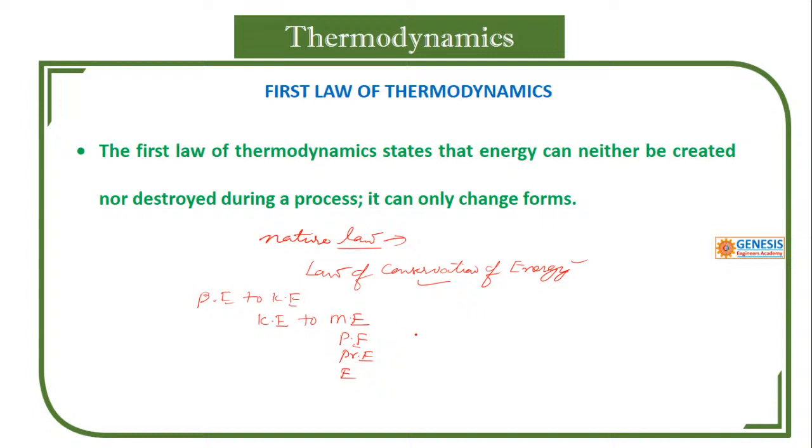So you are not creating any energy, or destroying that energy, but you can change the form of energy. So we are getting air displaced through this fan. The fan is getting electrical energy, and the fan is providing us mechanical energy. With that mechanical energy, air is being displaced. That is the meaning of energy can neither be created nor be destroyed.